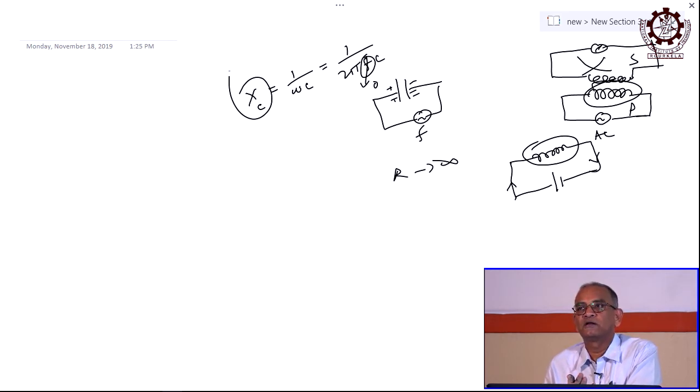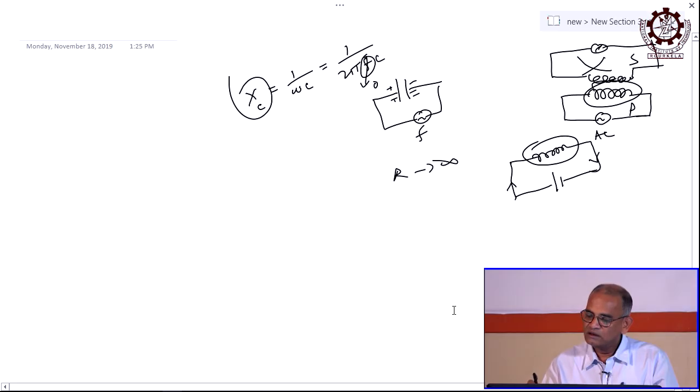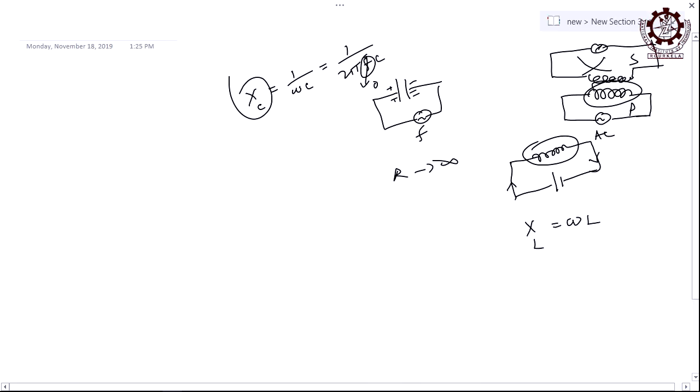AC is permitted through a capacitor with reactance equal to 1 by 2 pi f C, and similarly for an inductor, the inductive reactance XL is equal to omega L, or it is 2 pi f L. Angular frequency is 2 pi times the frequency of the AC cycle, that is your inductive reactance, opposition by the inductor.